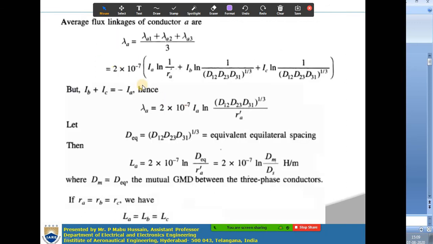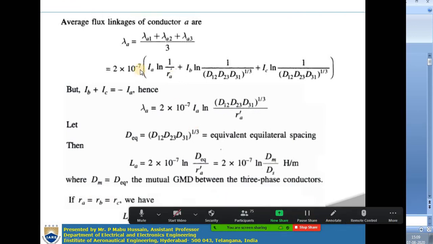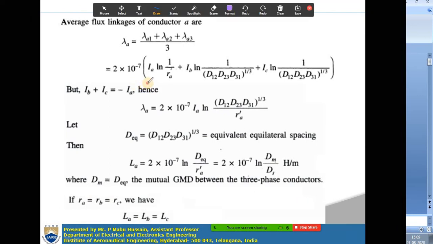So first here you get 2 into 10 power minus 7 IA ln 1 by RA dash. So then you do the same for the second one.